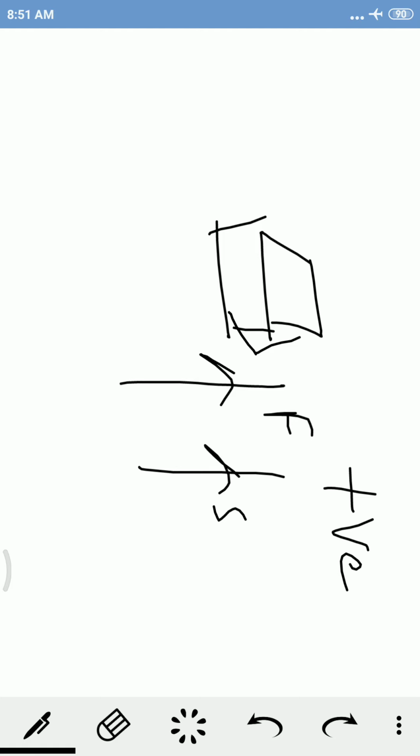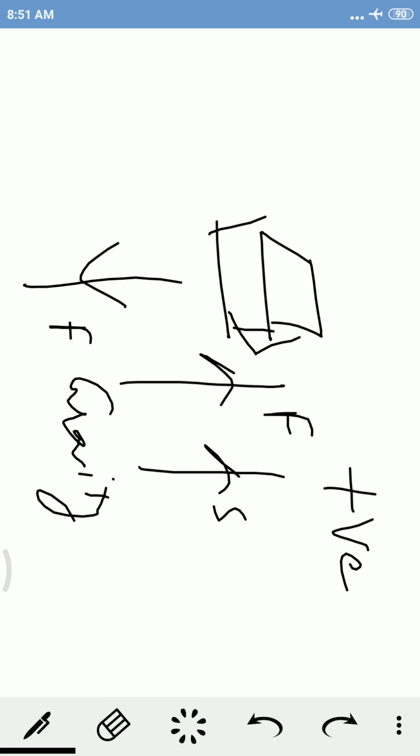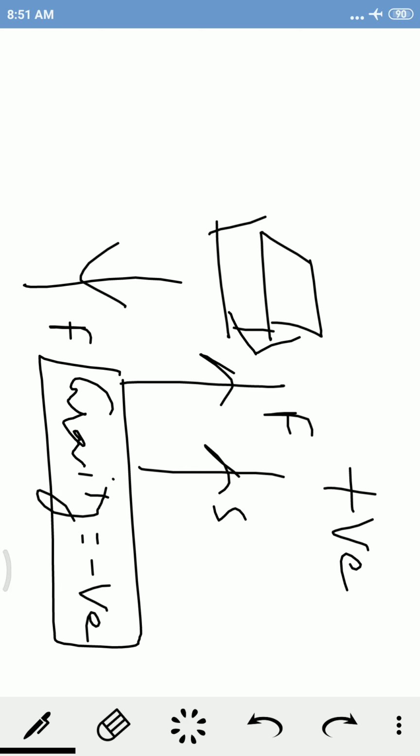But gravity will pull it downward, so work done by gravity will be negative, as there is an angle of 180 degree between force and displacement.